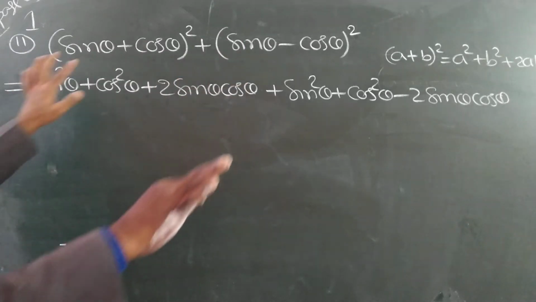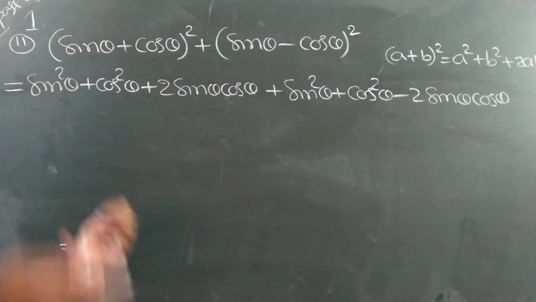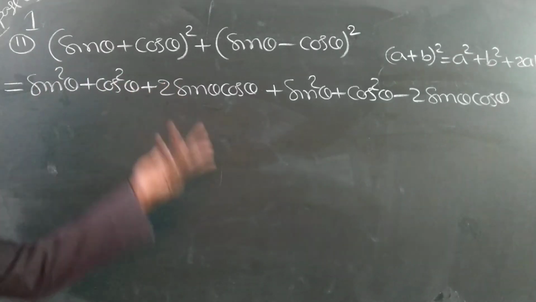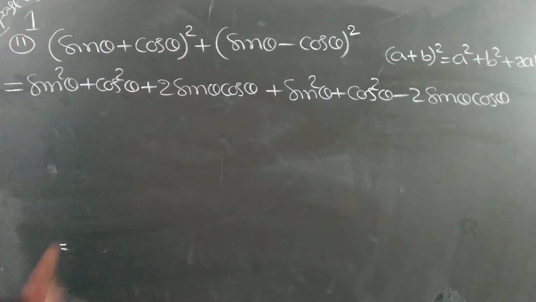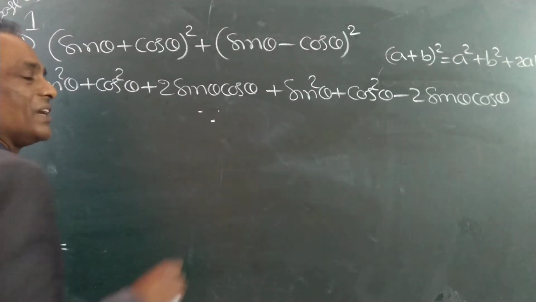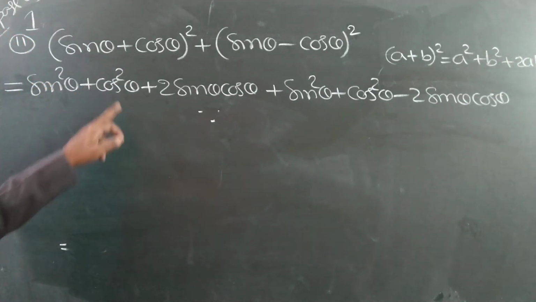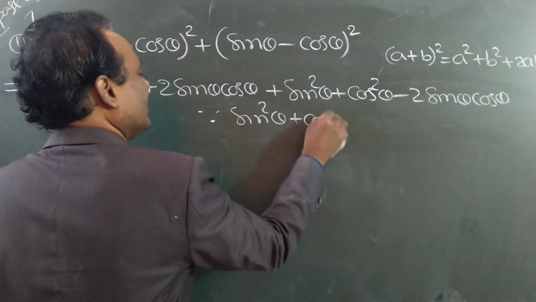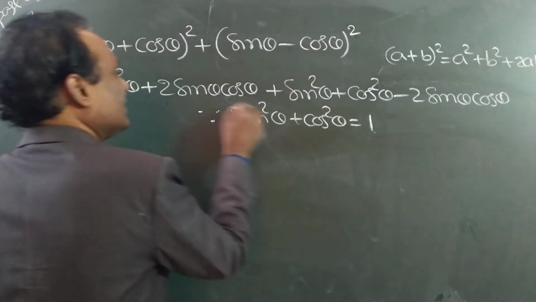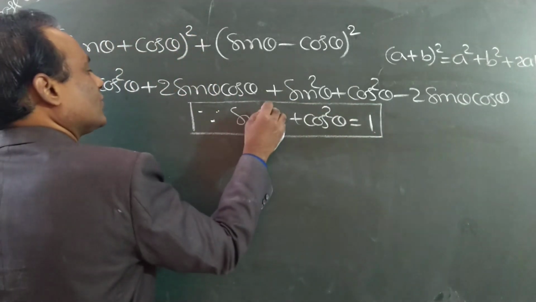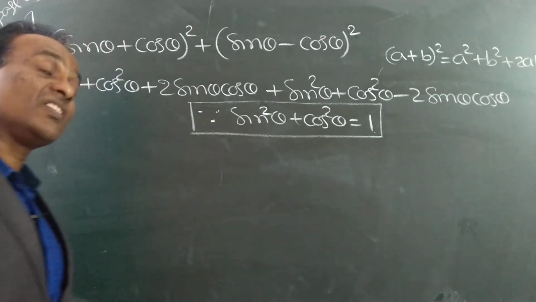Just expanded. No, I did not use any trigonometry formula. Just the a plus b whole square formula which you studied in the 6th class. Every time you are using it. Okay. Now I am using one trigonometric formula. Sin square theta plus cos square theta is equal to 1. Our first identity. I derived this formula yesterday. This was our first formula.